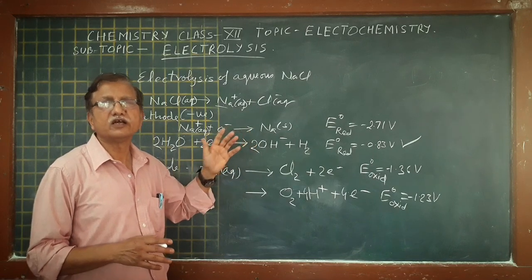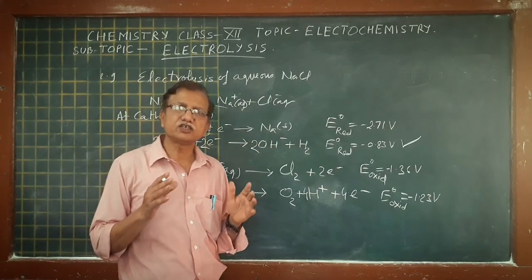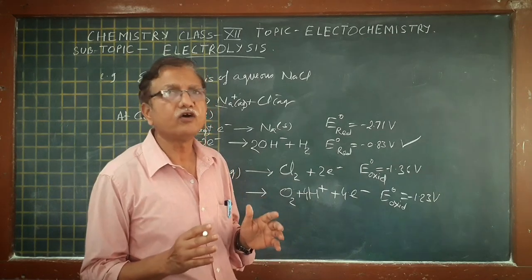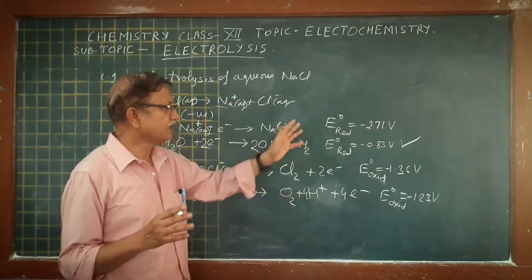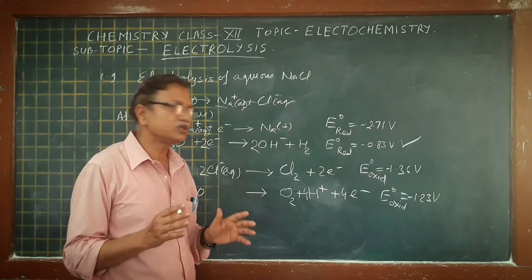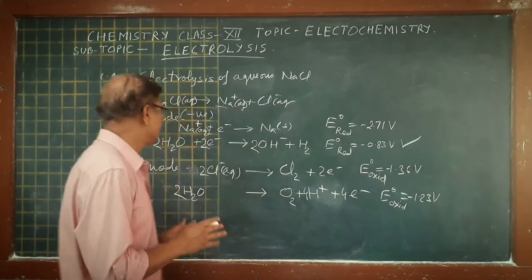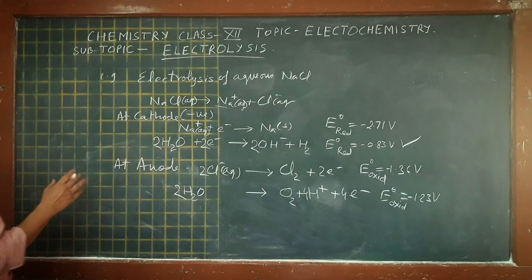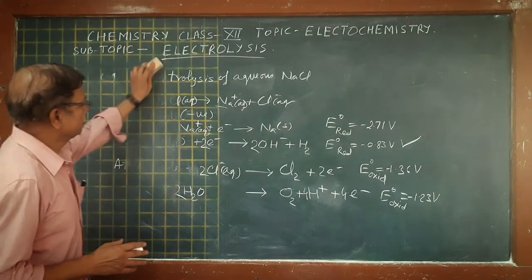So at the cathode, that ion will discharge which has the greater reduction potential, and at the anode, that ion will discharge whose oxidation potential is greater. So this is the concept of electrolysis, with two examples.